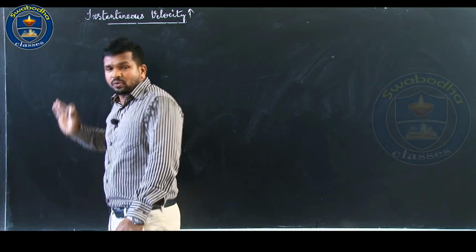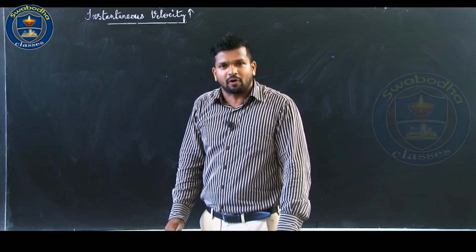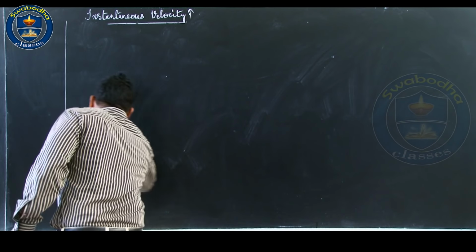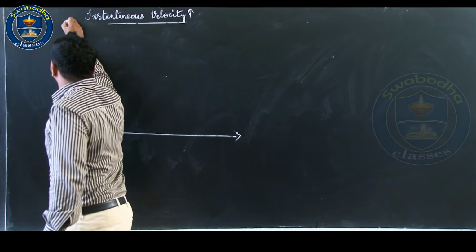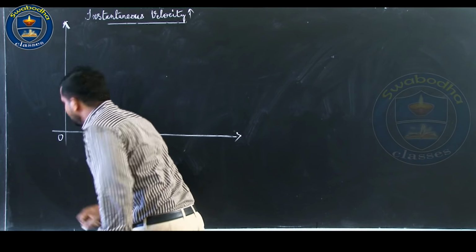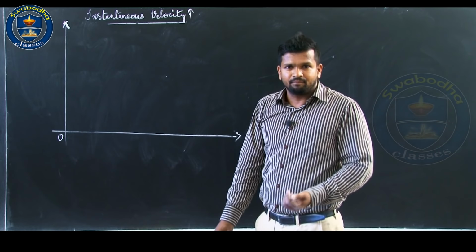For the same situation, I am going to draw the velocity time graph for the entire situation. You are all familiar with the position time graph.